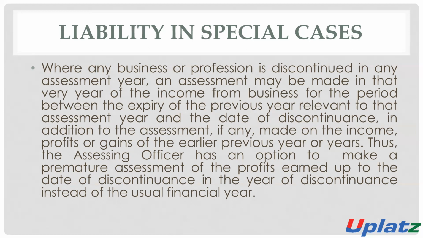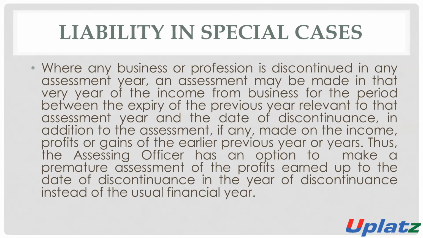Just like the previous year was 2018-19 and the current year is 2019-20. So the income of the previous year 2018-19 and the income of 2019-20 up to the date of discontinuance will be taxable in the year 2019-20.